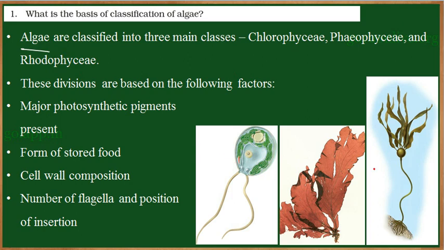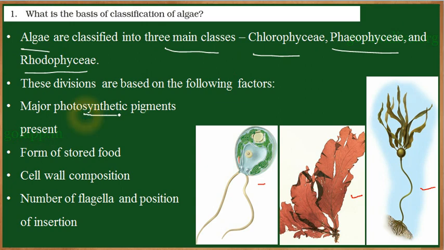Now, if you observe these three organisms, they differ in the color. So here it is greenish in color, here it is red in color, and here it is brown in color. So these algae are classified into three main classes. They are chlorophyceae, phaeophyceae and rhodophyceae. Now these divisions are done based on the following characters.